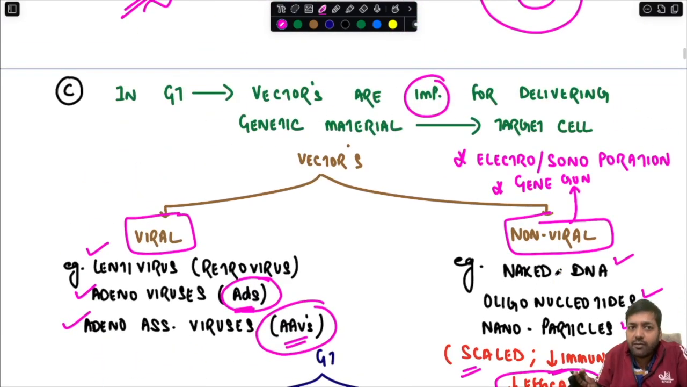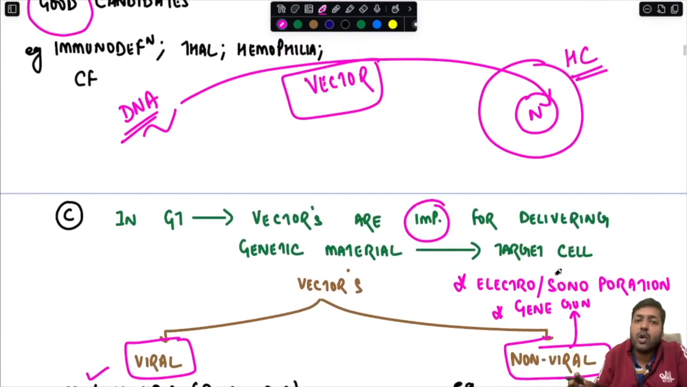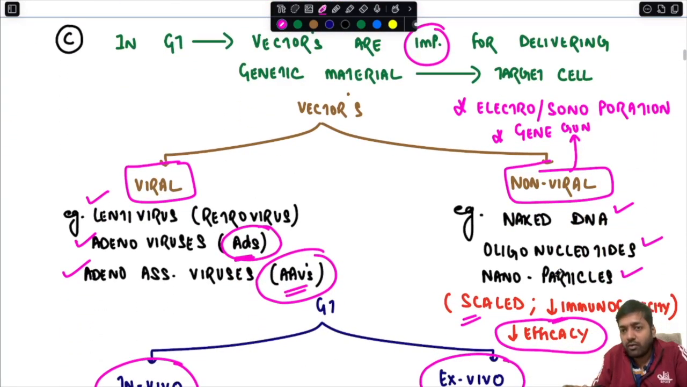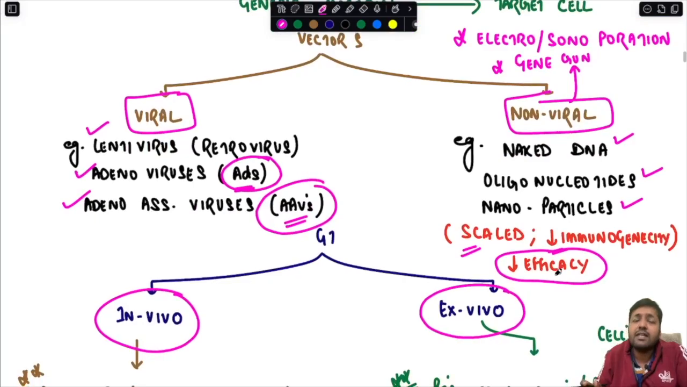So right now you just have to understand that for the introduction of a DNA into the host cell, we require a vector. A vector can either be viral or non-viral. Viral vectors include lentivirus, adenovirus, adeno-associated virus, and non-viral vectors include naked DNA and oligonucleotide nanoparticles, which are introduced into the host cell by electroporation, sonoporation, or with the help of a gene gun.